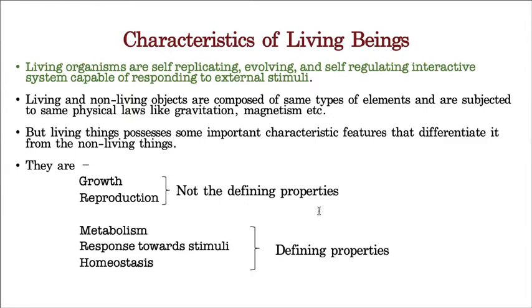But a very important point I'm telling you: every organism has to show metabolism. Every organism should have the ability to respond towards the stimulus, and every organism should have cellular organization. That means, for example, if one organism is not showing metabolism, obviously it will die. If one organism is not responding towards the stimulus, obviously it will die. So these three characters are must and should characters that have to be performed by the organisms. That's why they are called defining properties of the organism.